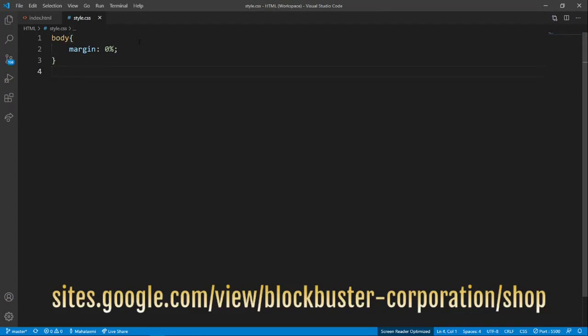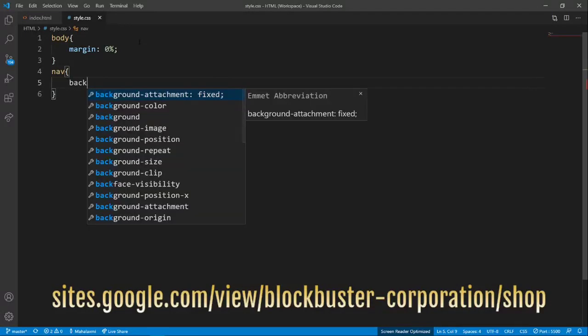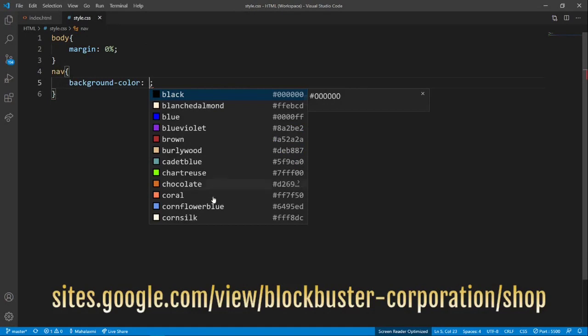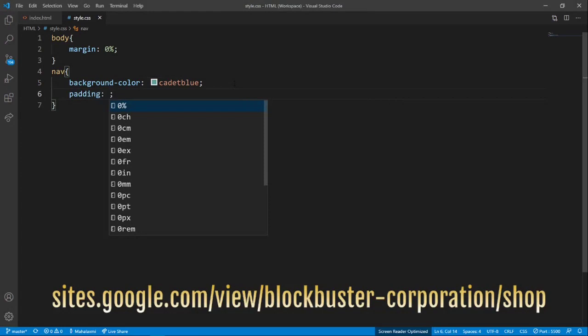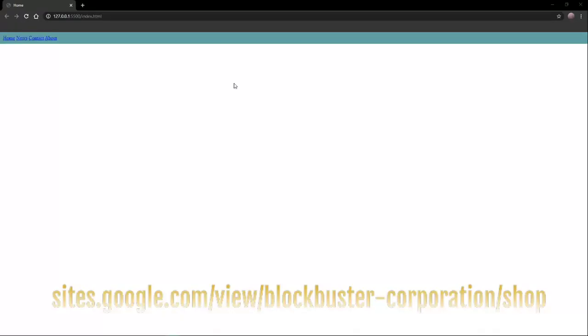Then for nav, I want the background to be this beautiful cadet blue color. I absolutely love this color. And let's put the padding as 10 pixels.